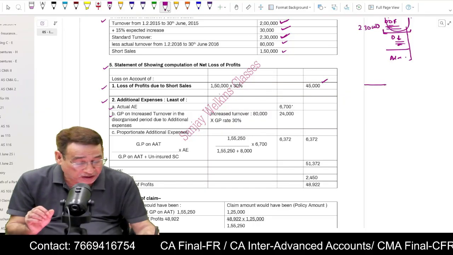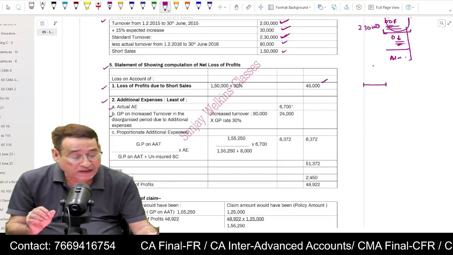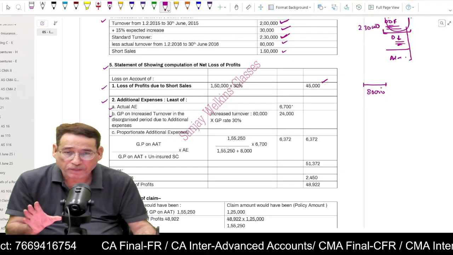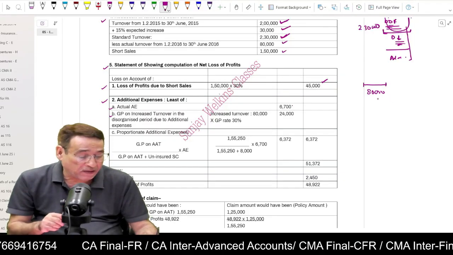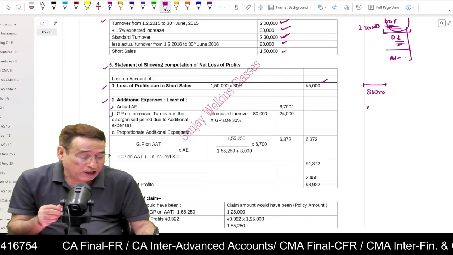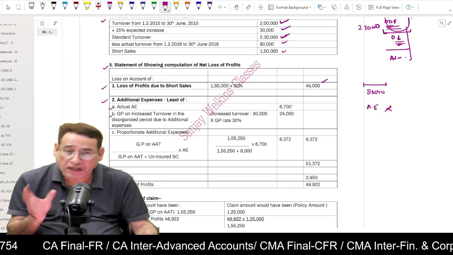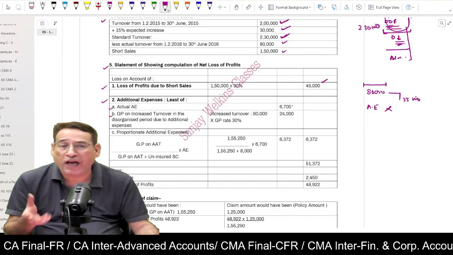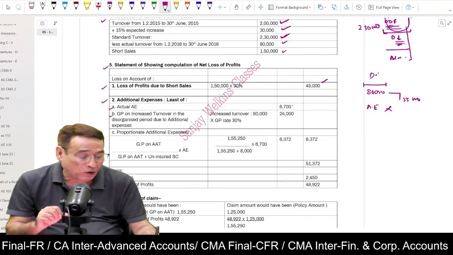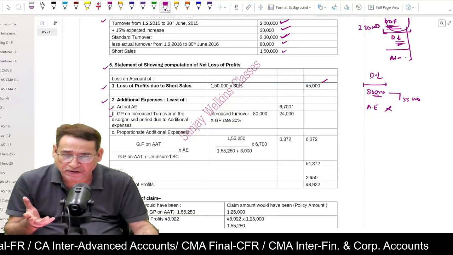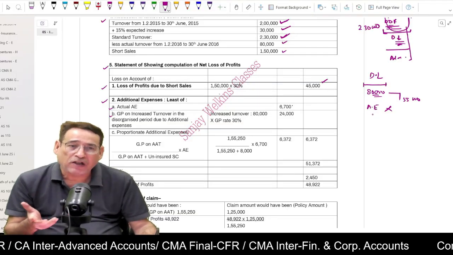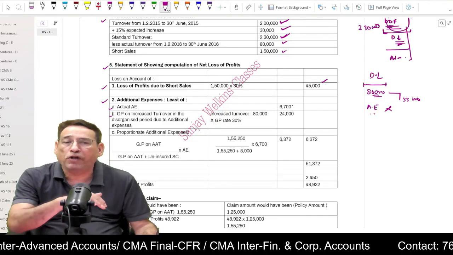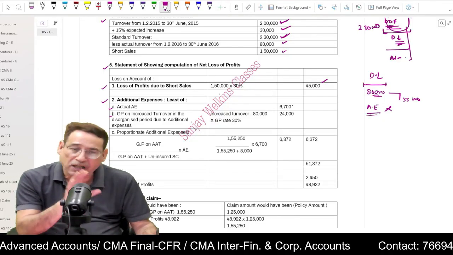Under this particular step, you are going to find out, let us say it is given that in the dislocated period, my additional sales is equal to 80,000. Let us say the question also states that if actual expenses would not have been incurred, then my sales would have been 55,000. In the dislocated period, my sales are 80,000.